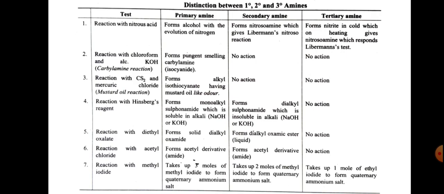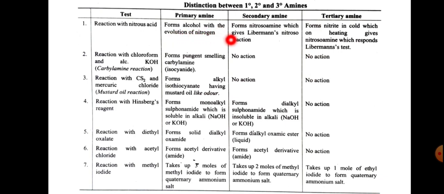And distinction between primary, secondary and tertiary amines. So here we have the serial number, and this is the test, and this is the primary amine, secondary amine and tertiary amine. And the first one is reaction with nitrous acid. This is our HNO2.